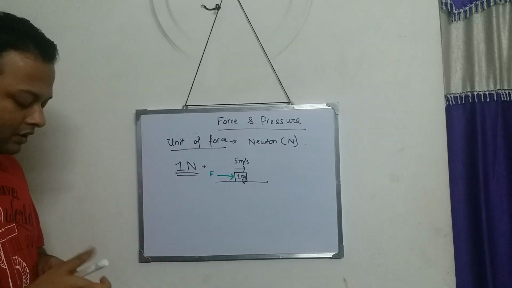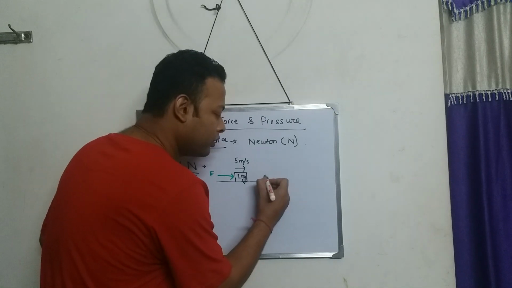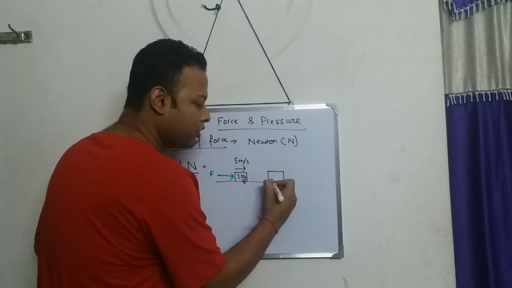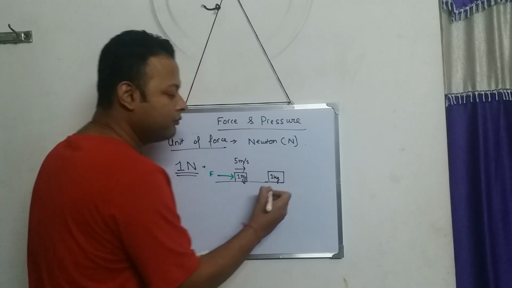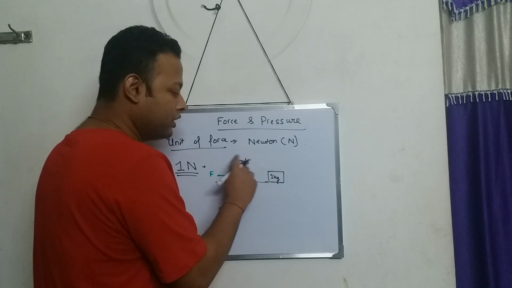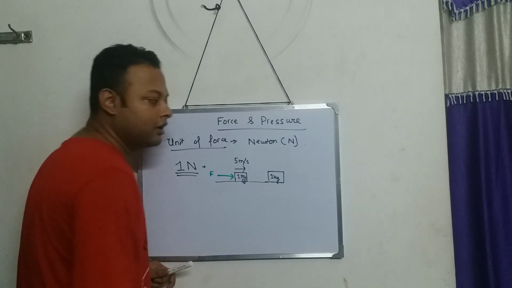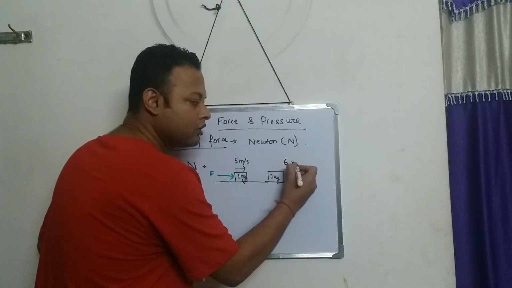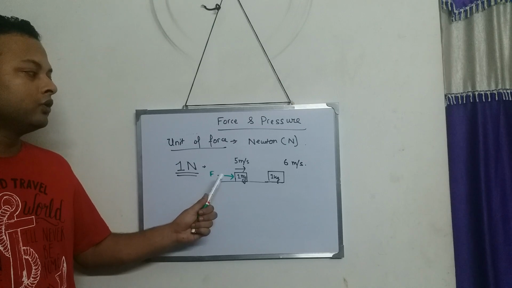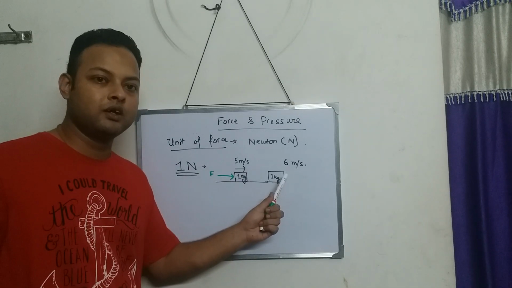And what happens? As we apply a little bit of force, the body mass remains 1 kg only. But you see, by applying this force, the body changes its speed from 5 meter per second to 6 meter per second. By applying some force, you are changing the speed from 5 meter per second to 6 meter per second.